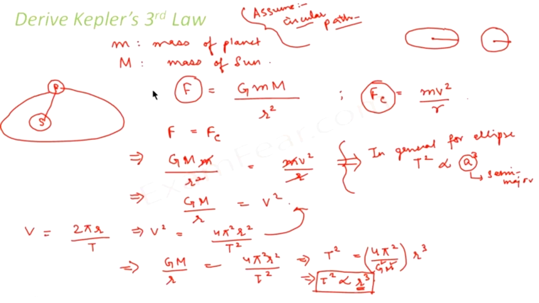So basically what we did: since a planet is moving in a circular path around the sun, the centripetal force acting on the planet and the gravitational force acting on the planet should be equal. From that equality itself, we derived that T square is proportional to r cube when we talk of a circle. And when we talk of an ellipse, the radius of the circle is nothing but the semi-major axis of the ellipse. So T square is proportional to a cube.